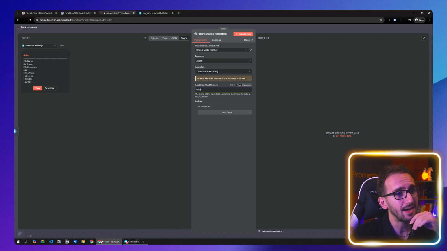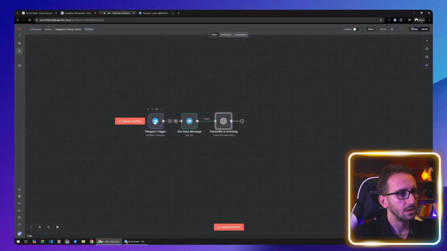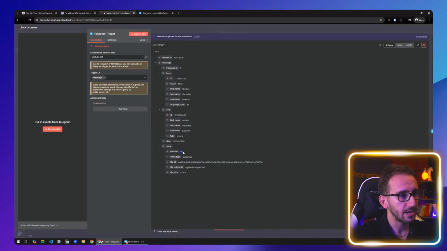Small problem, it says OpenAI API limits the size of the audio up to 25 megabytes. So this is something that's super important. We cannot use this flow for production because OpenAI limits the size of the audio file to 25 megabytes, and with 25 megabytes, we will not be able to have very, very large recordings. Actually, let's go find exactly how large recordings we can get with just 25 megabytes. So think about it. Wait, how large was this? For 14 seconds, we have 53 kilobytes.